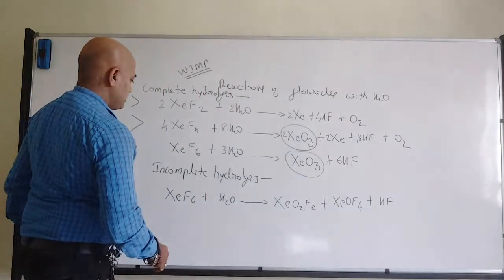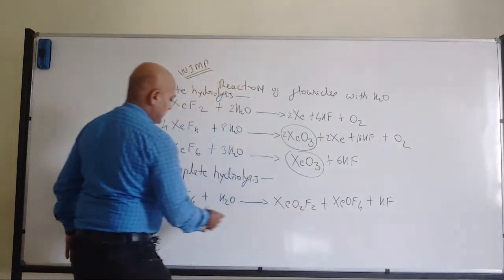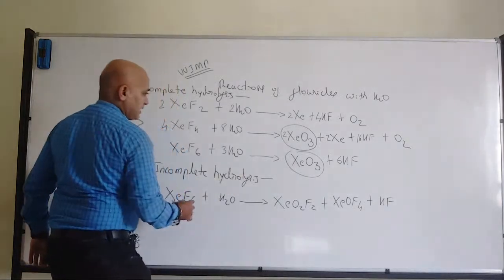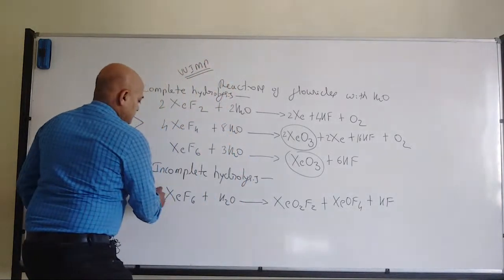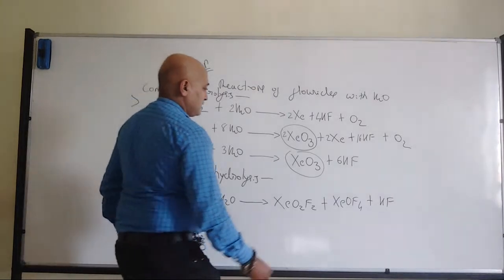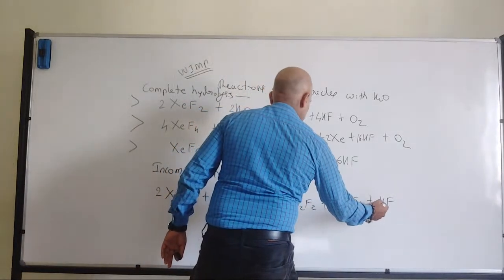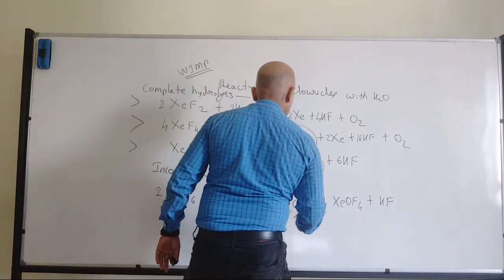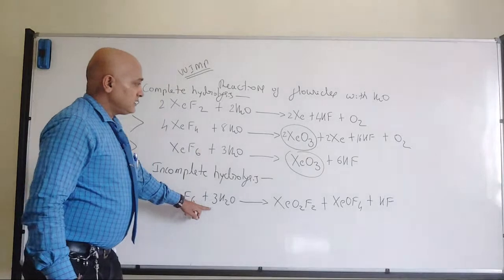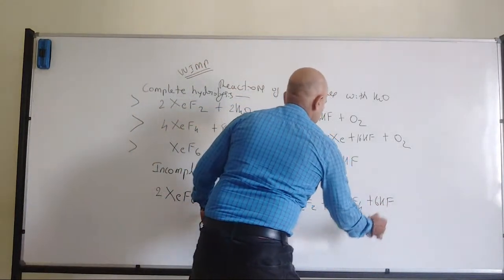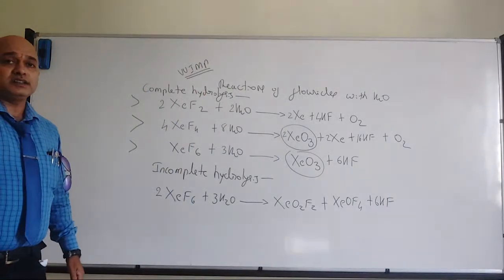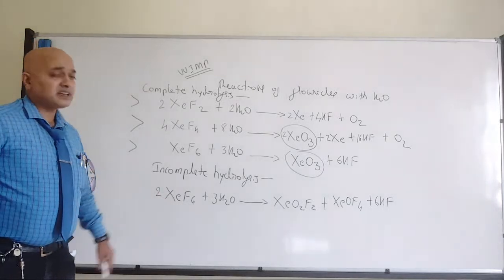So we will balance the equation. So fluorine is balanced. Xenon, okay, xenon is not balanced. Or even fluorine is also not balanced. So what I will do is I will make it as 2 to make xenon equal. So now 16. So already 6 are there. In that case I should make oxygen as 3, right? So I will make it as 3 here. Now here I should make it as 6. Yes, it is balanced. So that's where we have the incomplete hydrolysis of xenon hexafluoride.